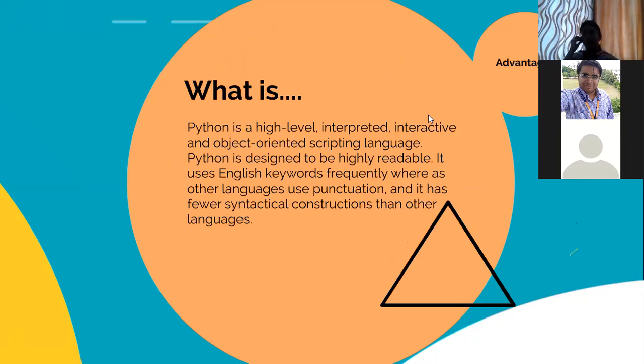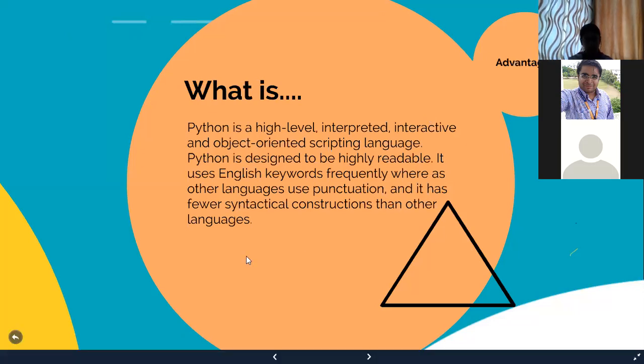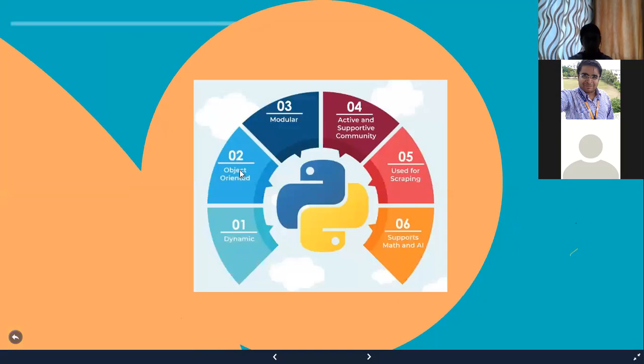Python is designed to be highly readable. Why? It uses English keywords like if, else, or, and. Yes, that's why it is very easy to read and understand, even for a beginner. And what are the advantages of Python then? Yes, it is dynamic, it is object oriented. All these are the advantages of Python.